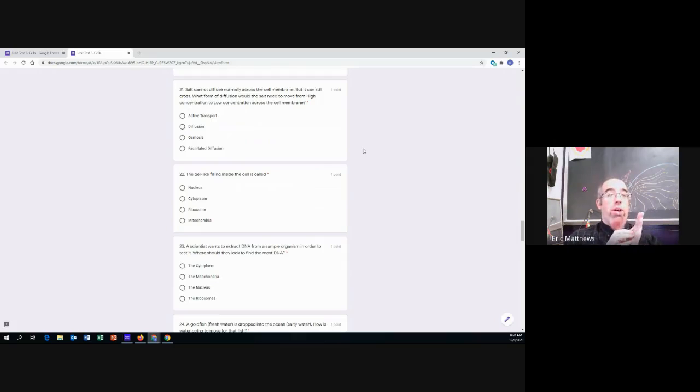So it cannot cross the membrane on its own, but it still does. Which one of these is the explanation? Is it active transport? Is it diffusion? Is it osmosis or facilitated diffusion? And if you don't know which one it is, try to think about which ones it isn't.